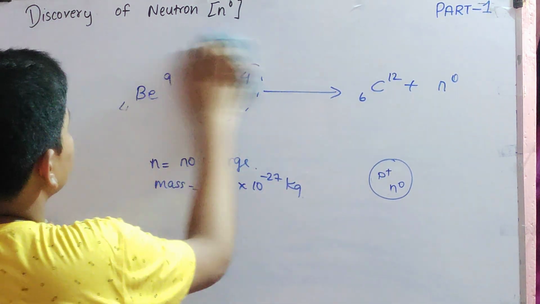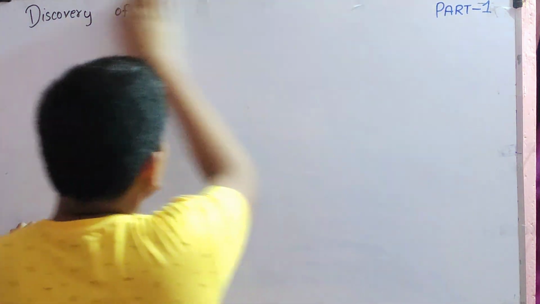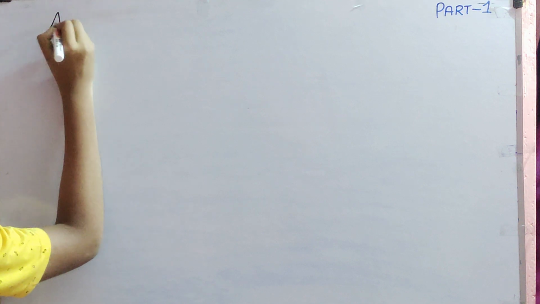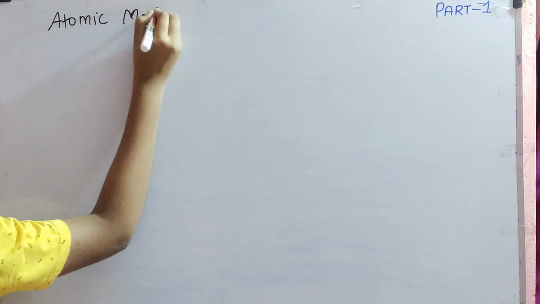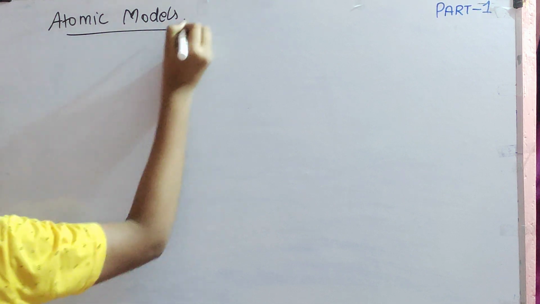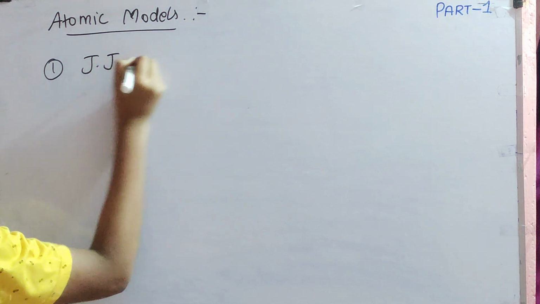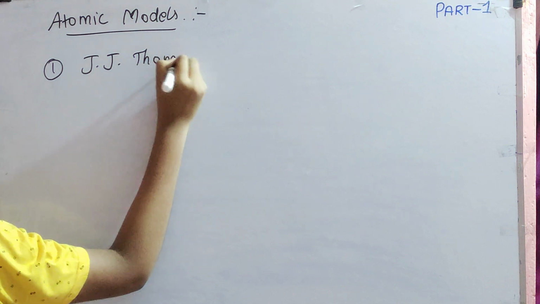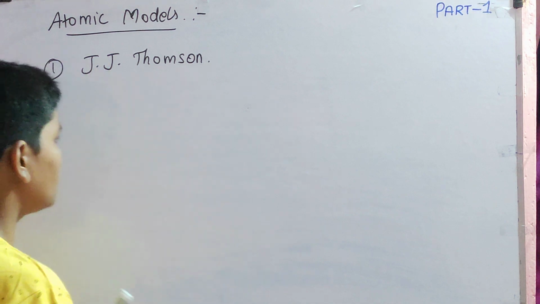So now let us discuss one very important experiment, Rutherford's alpha ray scattering experiment. Before that, we will discuss some atomic models. First model was given by J.J. Thomson. His model is called the plum pudding model.